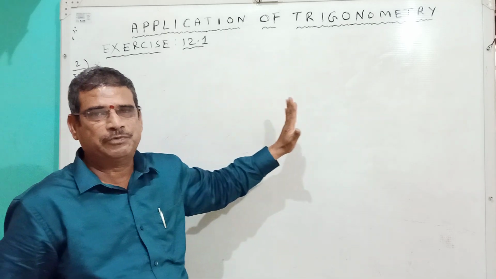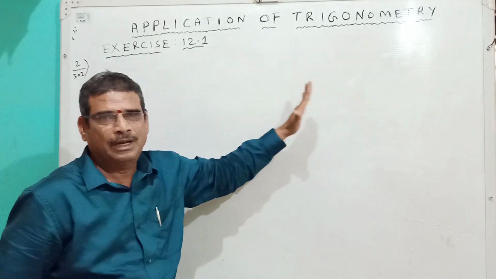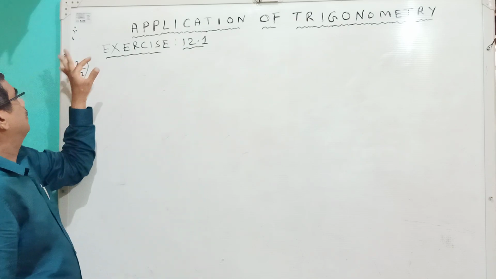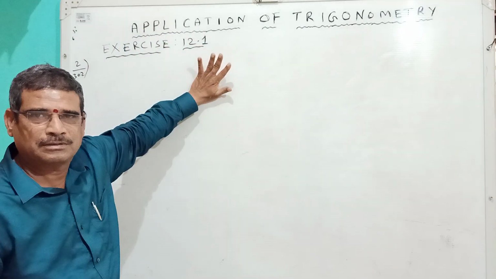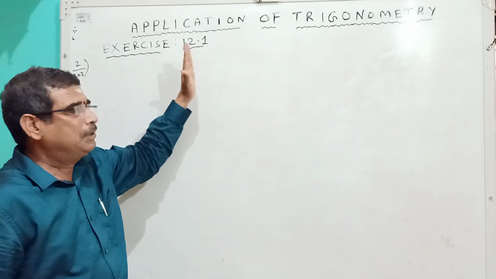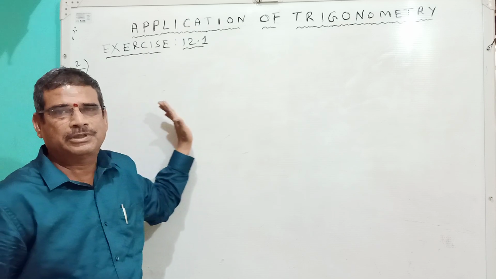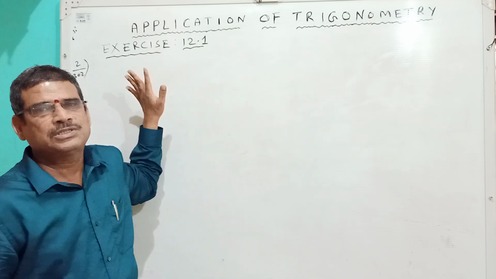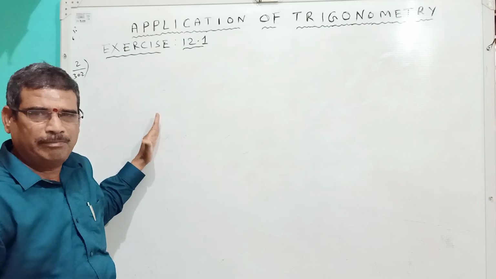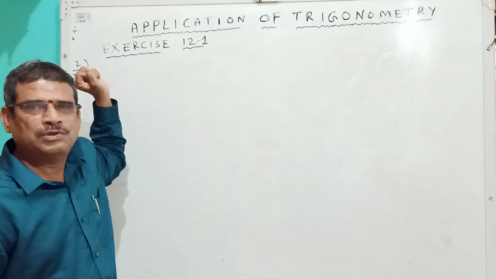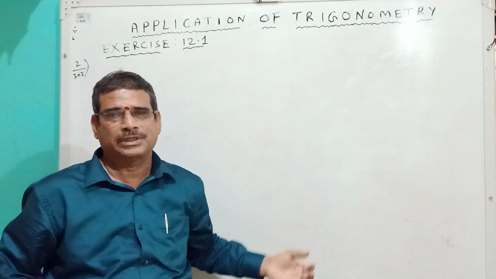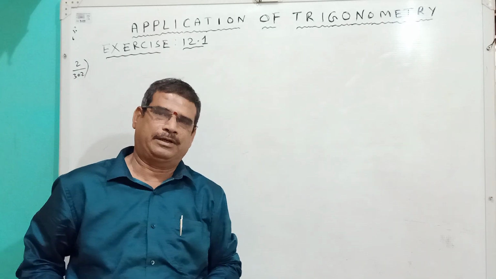The distance between the foot of the tree and the point where the top of the tree touches the ground is 6 meters. The broken part touches the ground, making an angle of 30 degrees with the ground. Then find the height of the tree before falling.